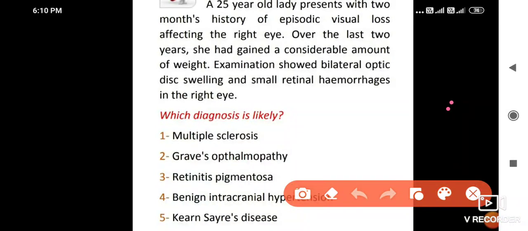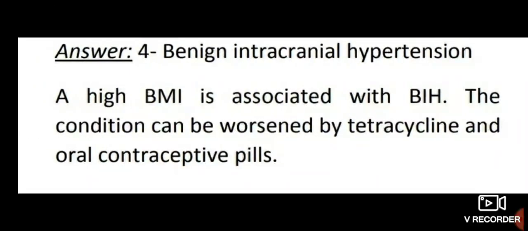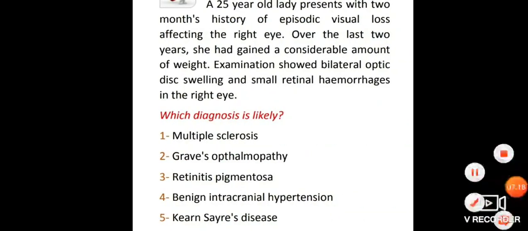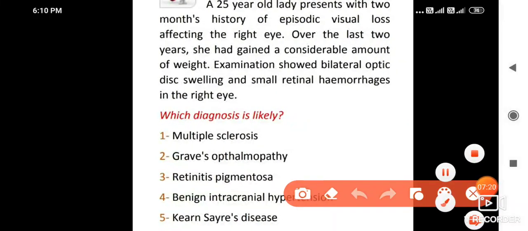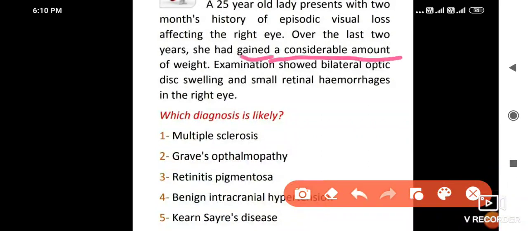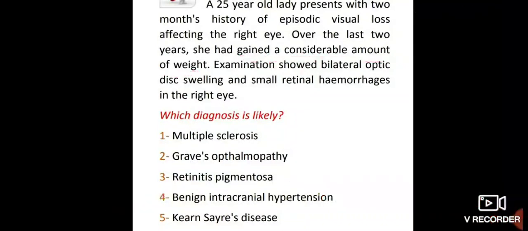So guys, think and pause this video. This is benign intracranial hypertension associated with high BMI. The condition can be worsened by tetracycline and contraceptive pills. C. Considerable gain of weight. So this is benign intracranial hypertension. Okay.